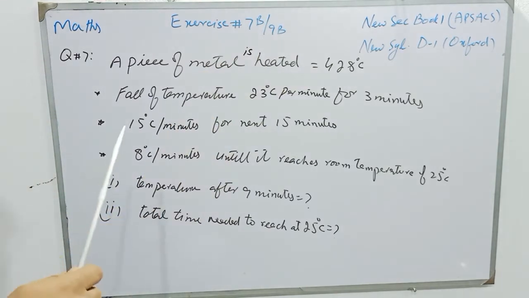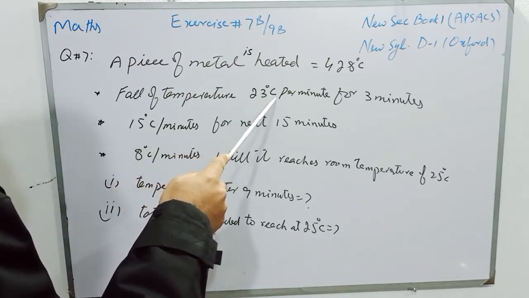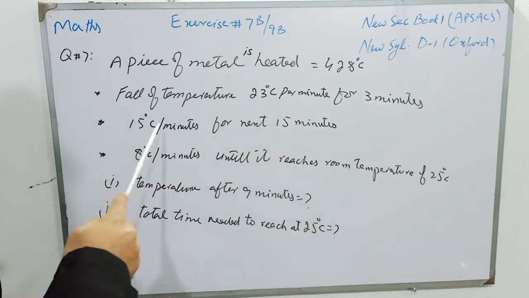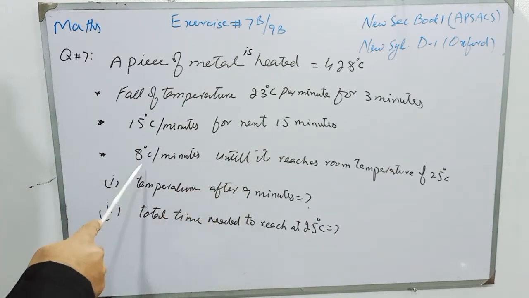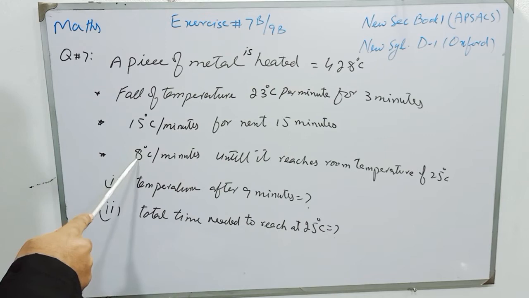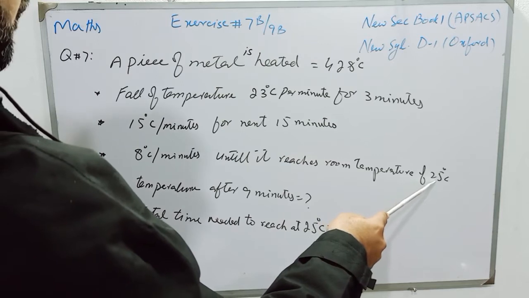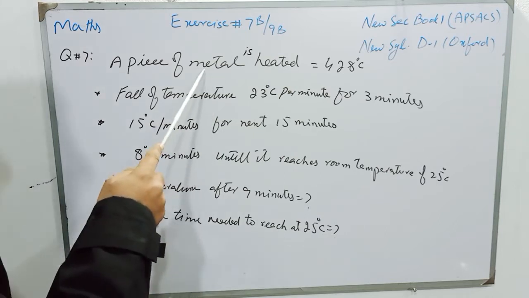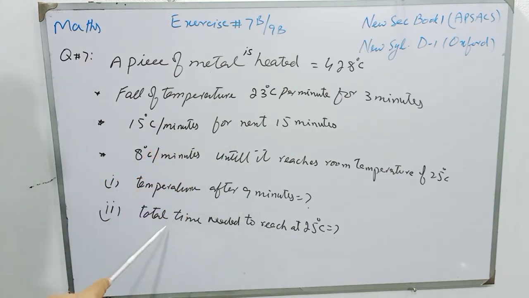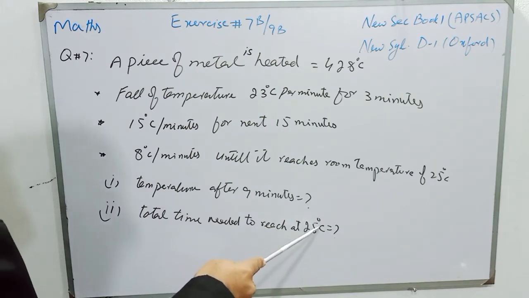After that, the temperature falls at the rate of 23 degrees per minute for 3 minutes, and then 15 degrees centigrade per minute for the next 15 minutes, and after that the temperature decreases 8 degrees centigrade per minute until it reaches the room temperature of 25 degrees centigrade. Students, we have to find the temperature of that metal after 9 minutes, and then the total time required to reach the room temperature of 25 degrees centigrade.